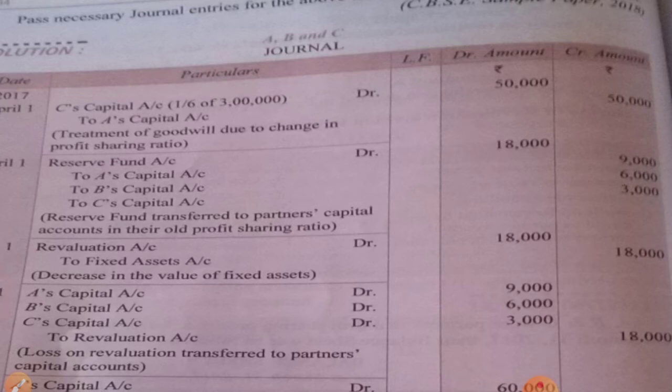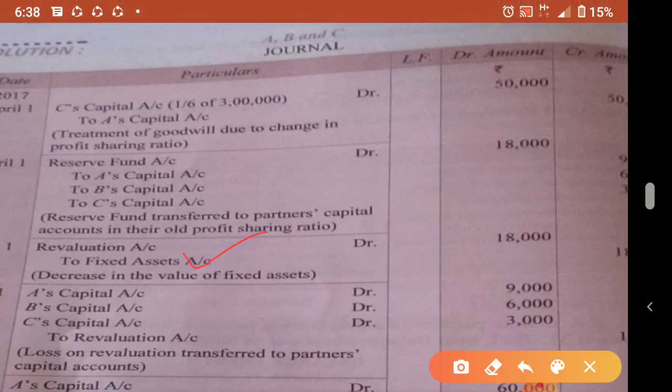So decrease in the value of an asset, where will it go? To the debit side of the revaluation account. So what do we write? Revaluation account debtor to fixed assets. Understood? Revaluation account debtor to fixed assets. 10 percent of 1,80,000 is 18,000. That is also visible here.